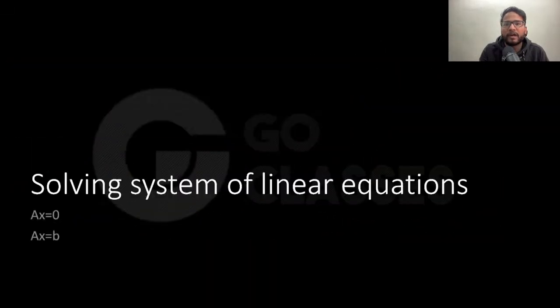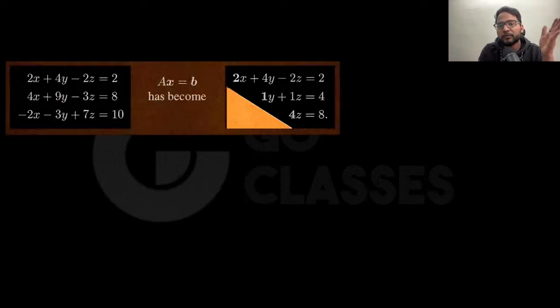We have talked about matrix into vector. And today we are going to study systems of linear equations. Let me quickly start with the system of linear equations, then you will get to understand some more things. Now, suppose you have these three equations, and if you want to solve them, you can just eliminate x from here, and then y from here, and then finally you get the answer. That's what we are going to do in a system of linear equations also. We are going to do it in matrix format instead of equation format. We are going to have a systematic way, which is called Gaussian elimination, right?